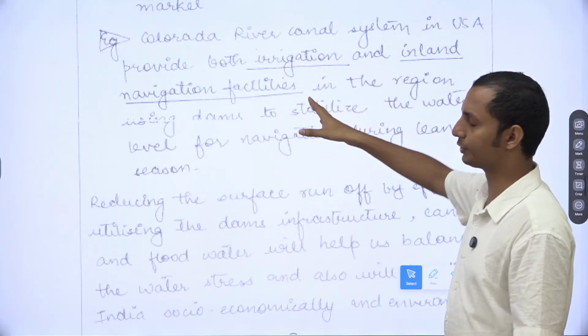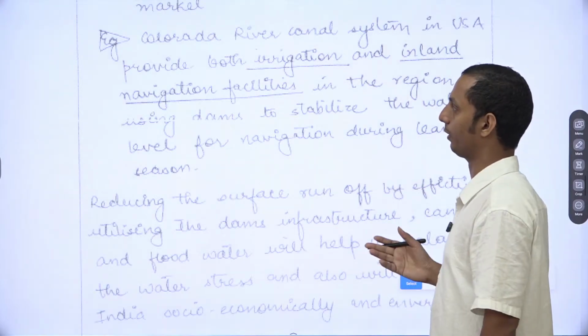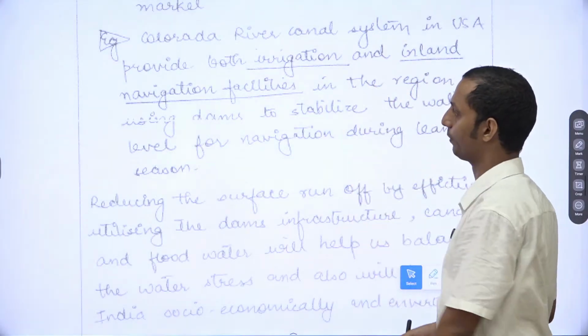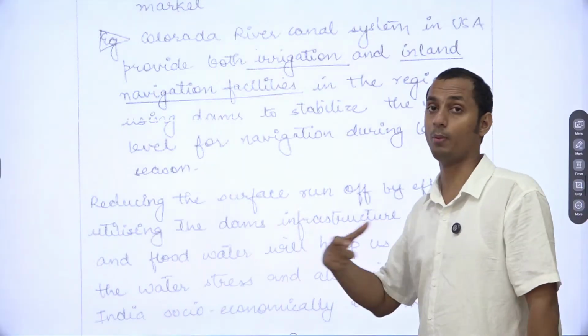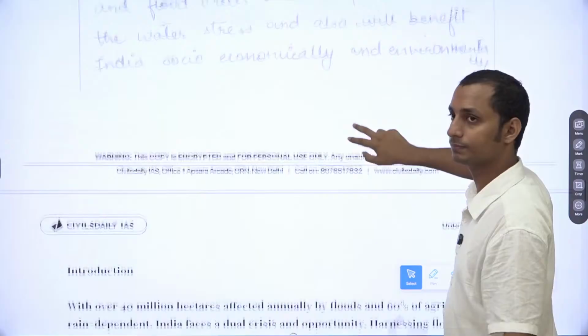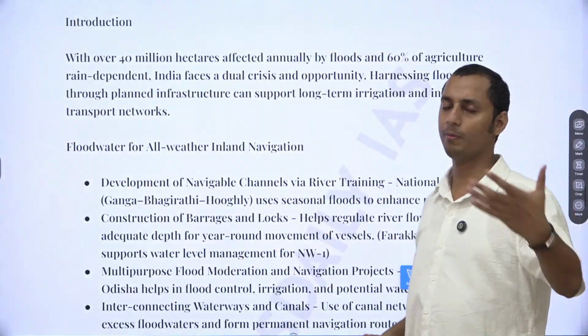Now here at the top I have mentioned the Colorado River Canal, okay. So basically the Colorado River Canal has served both as an irrigation project and also a navigation facility. Maybe you can provide it as a global best example for the same. Now, the introduction. At the top I have written a pretty good introduction.